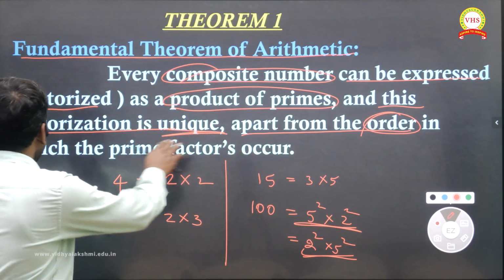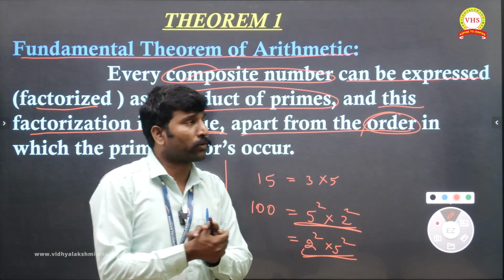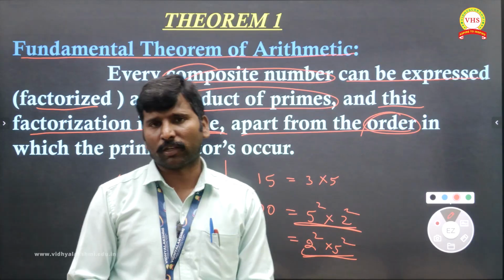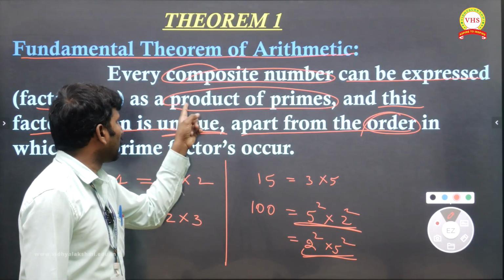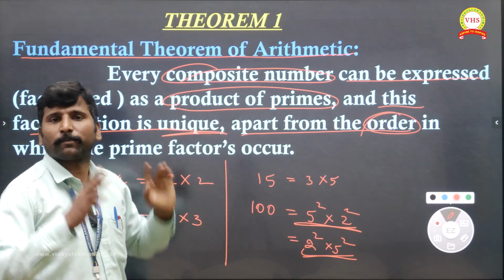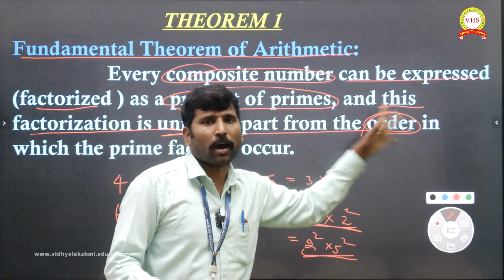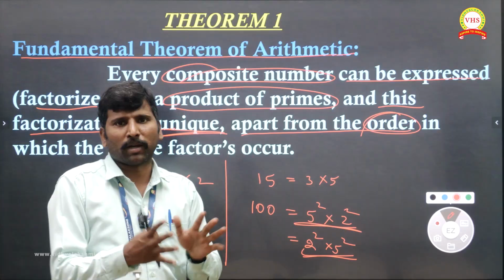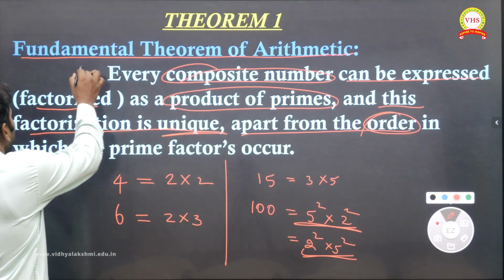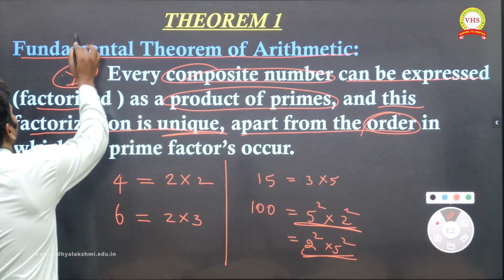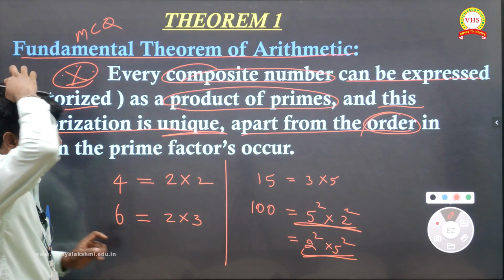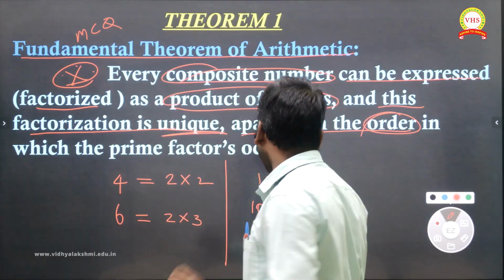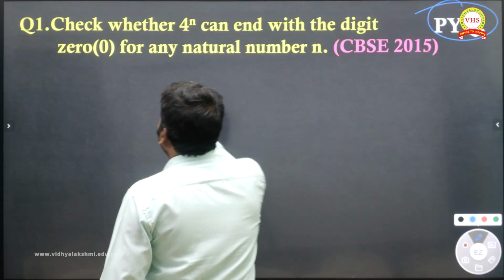Okay. So in which prime factors occur. When you write a composite number in the form of prime factorization, one thing: the product of the primes will be unique, apart from the order. Order, you can write anything, small number to big number or big number to small number, not an issue. So in simple words, very important. They may ask this in the MCQ: the fundamental theorem, in the sense, product of prime numbers. That's it. Right. Next one.